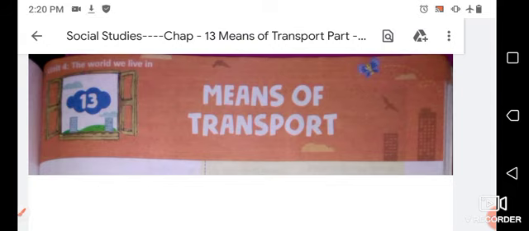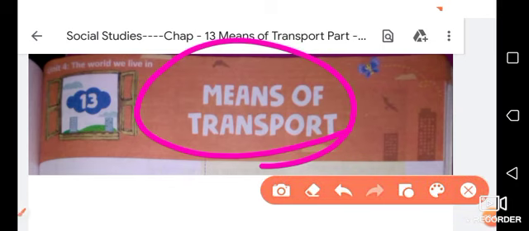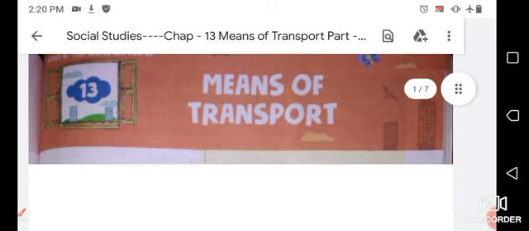I think your doubt is clear now about what the means of transport is. In this chapter we will learn about the different means of transport that we use to move people or things from one place to another. Is that clear?